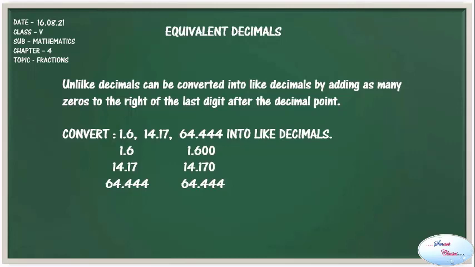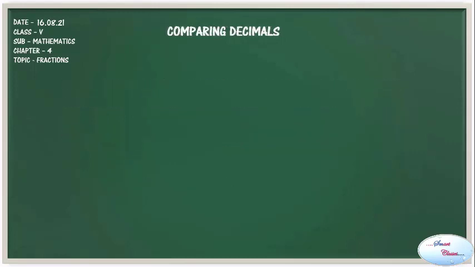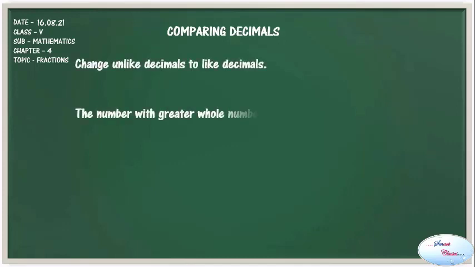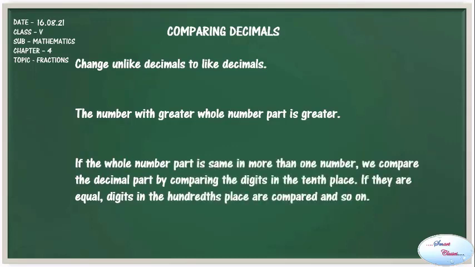Now comparing decimals. To compare decimals, first we change the unlike decimals into like decimals. Then the number with the greater whole number part is the greater one. And if the whole number part is same in more than one number, we compare the decimal part by comparing the digits in the tenths place. If they are equal, digits in the hundredths place are compared, and if they are equal again, then we compare the digits at the thousandths place, and so on.